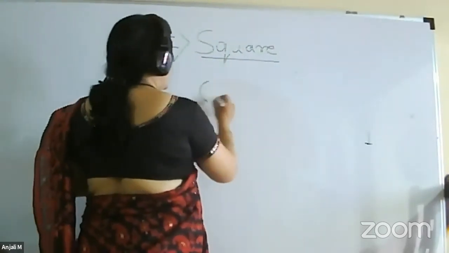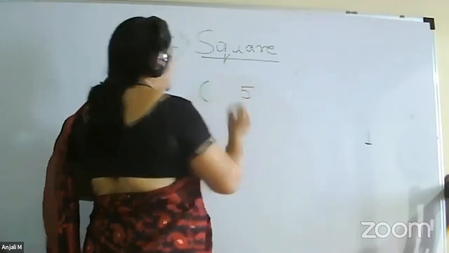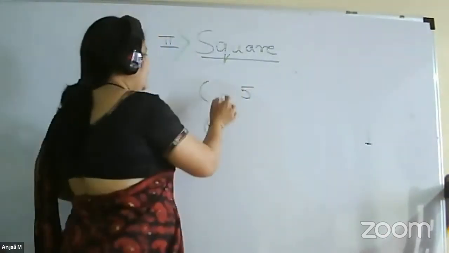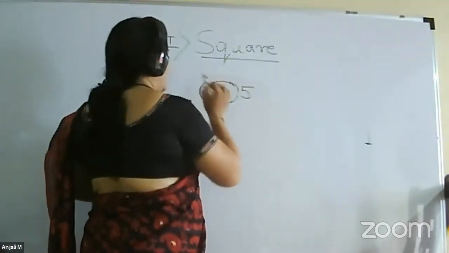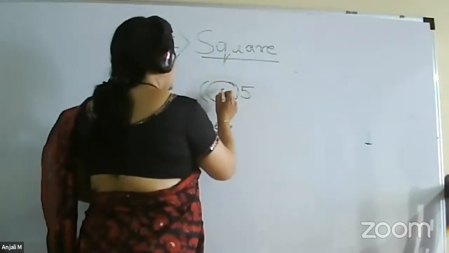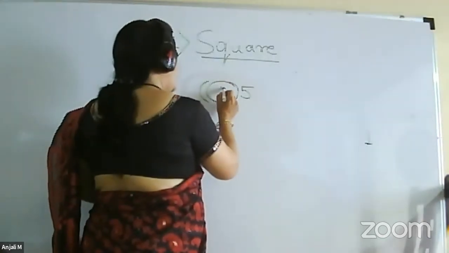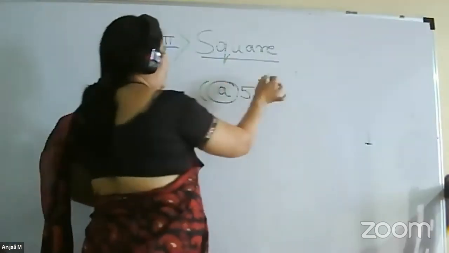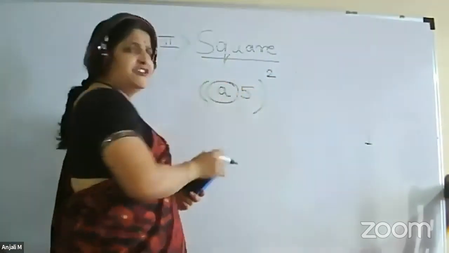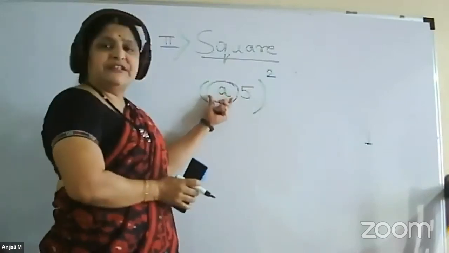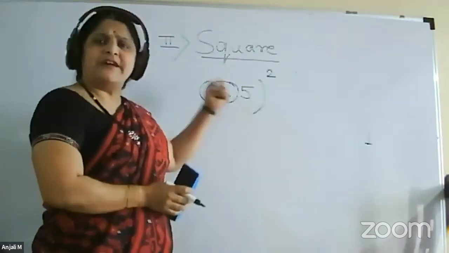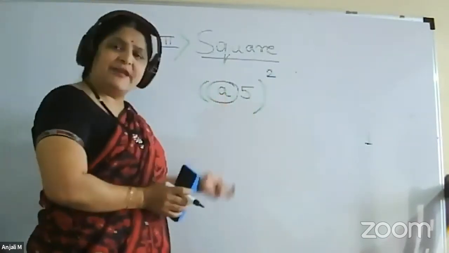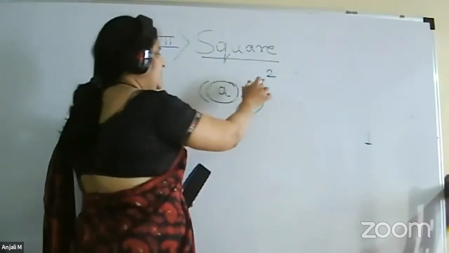So for a number, only the unit place is 5. Now, whatever the remaining digits we have, the whole of this number, may I call it say P or A? Whatever the remaining, if it is a 3-digit number, the remaining 2 digits will be our A. If this is a 5-digit number, the remaining 4 digits will be our A. Now, what will be this square?